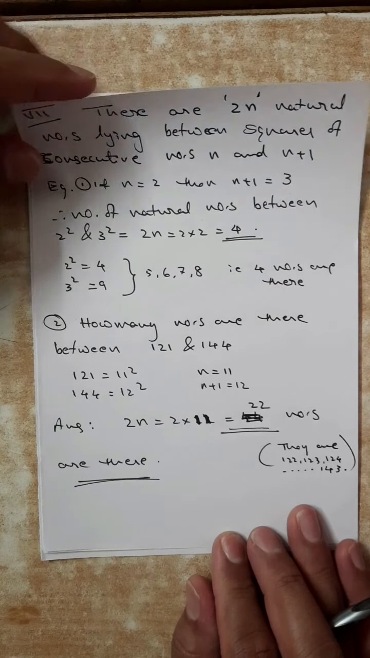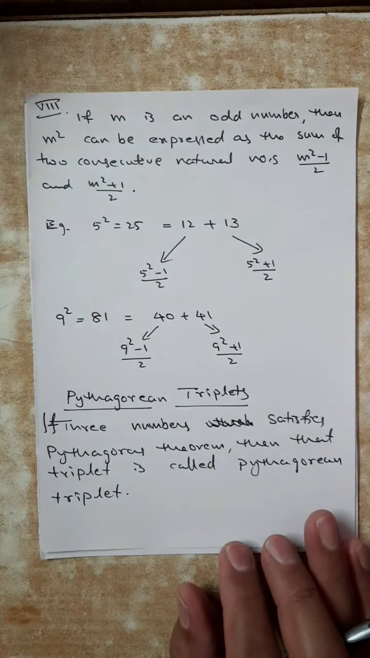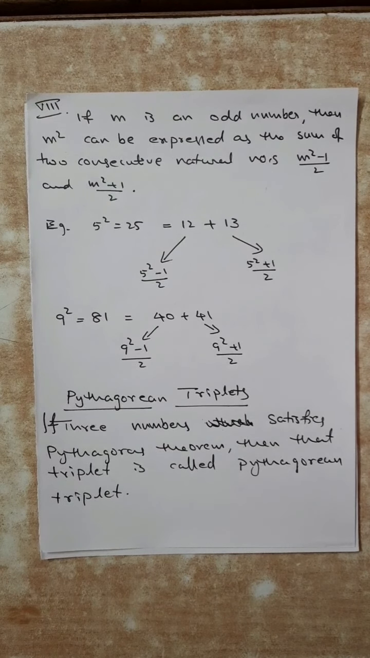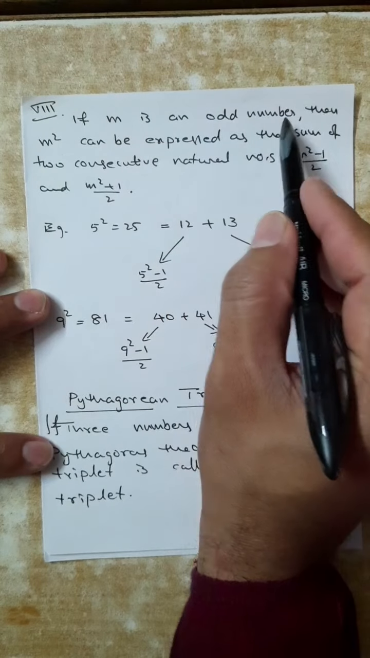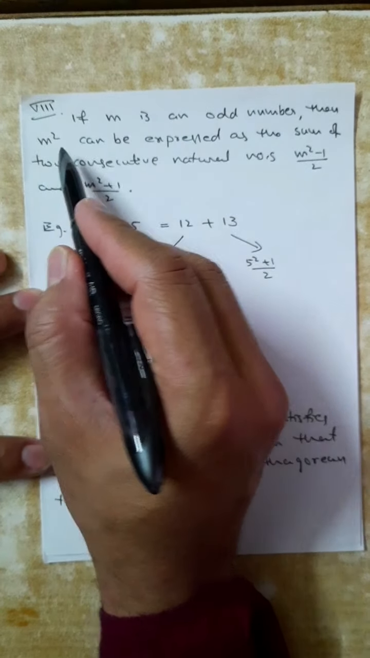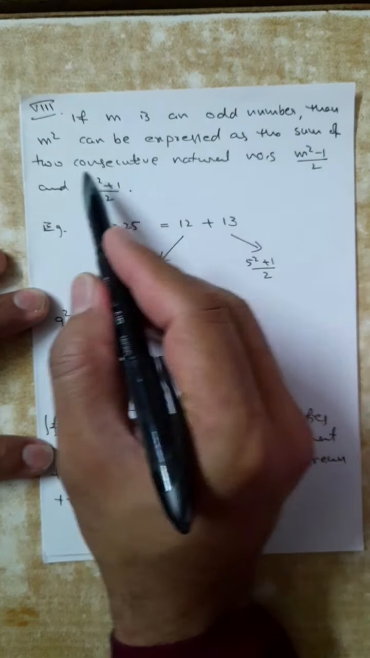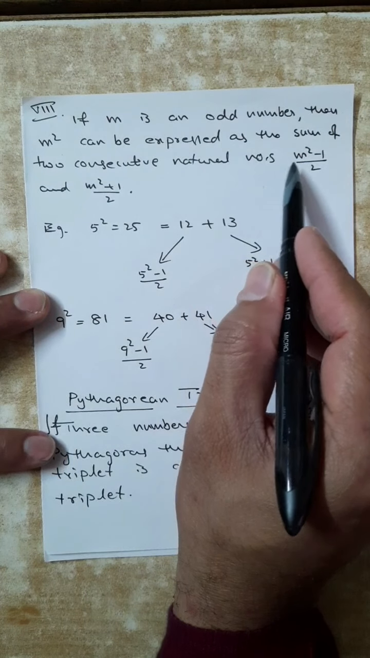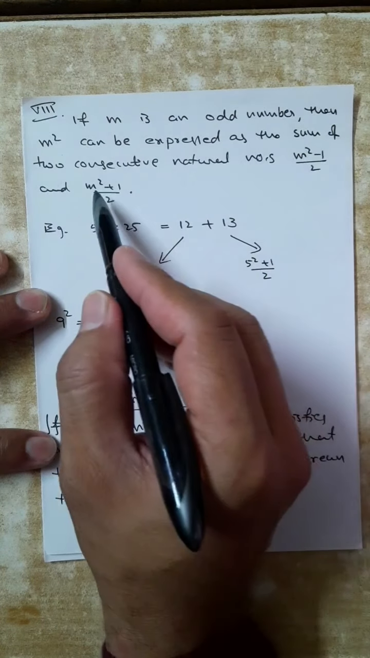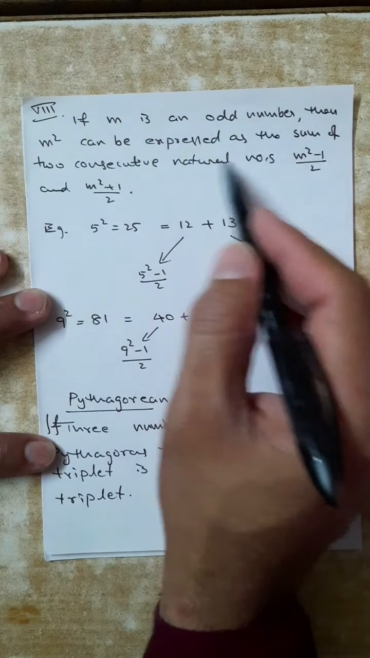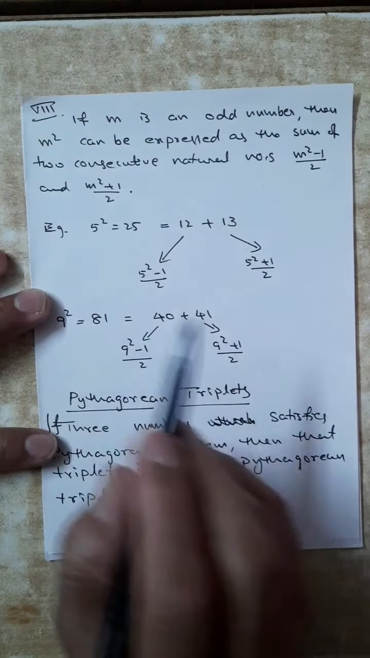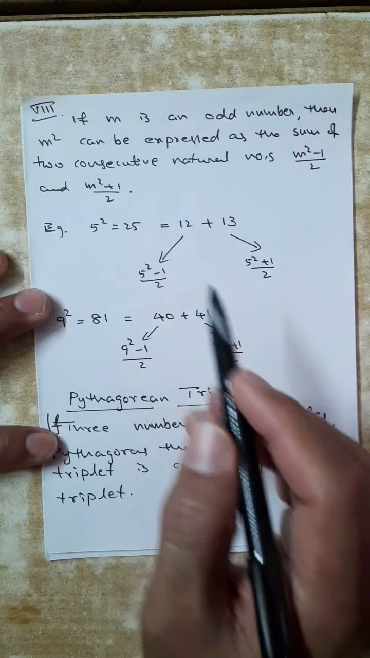Okay, now let us go to the next topic. Another property is there: if m is an odd number, then m square can be expressed as a sum of two consecutive natural numbers, m square minus 1 upon 2 and m square plus 1 by 2. The sentence looks complicated. See the examples, very simple examples. With the example, things will be easy.